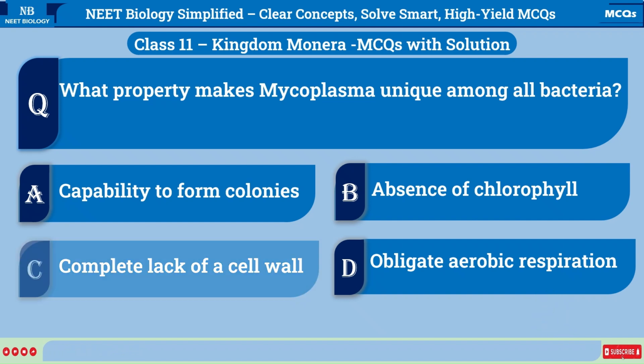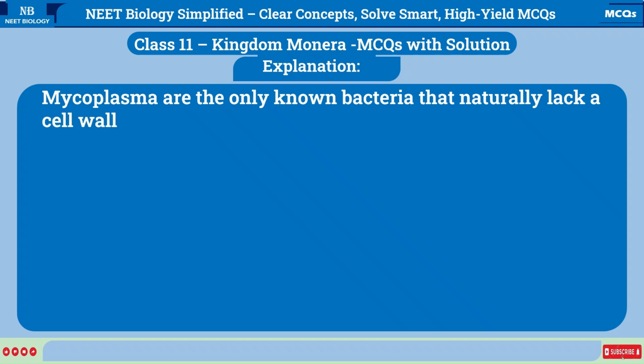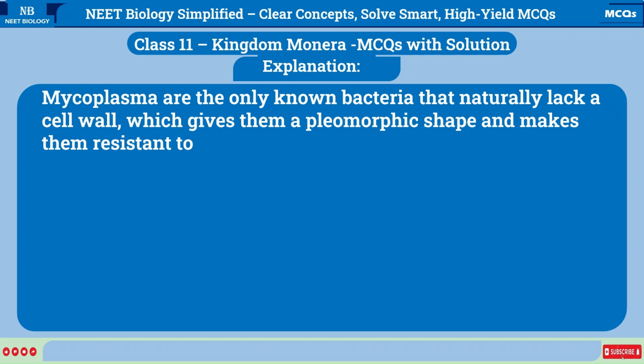Correct answer is C. Complete lack of a cell wall. Explanation: Mycoplasma are the only known bacteria that naturally lack a cell wall, which gives them a pleomorphic shape and makes them resistant to antibiotics like penicillin that target cell wall synthesis.